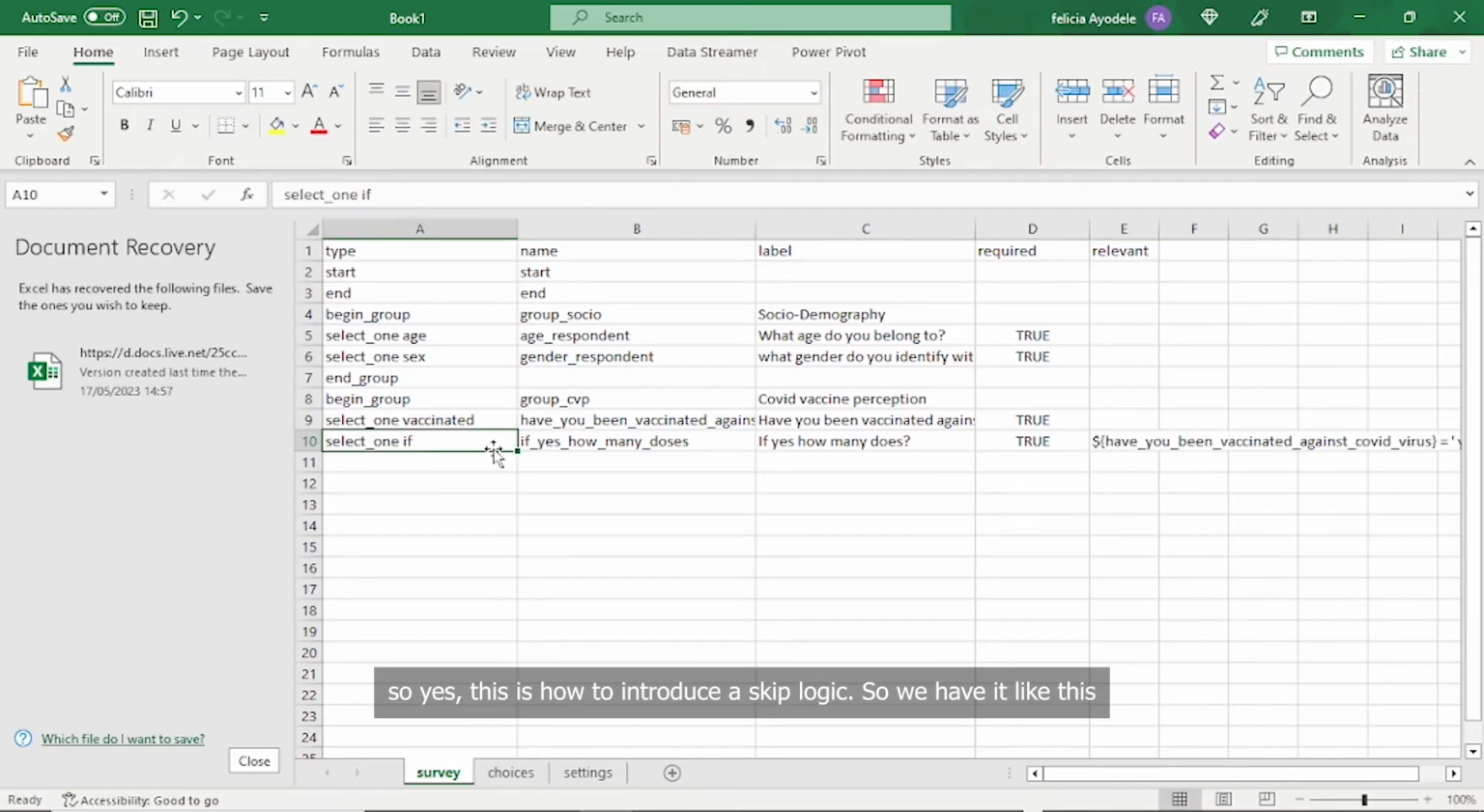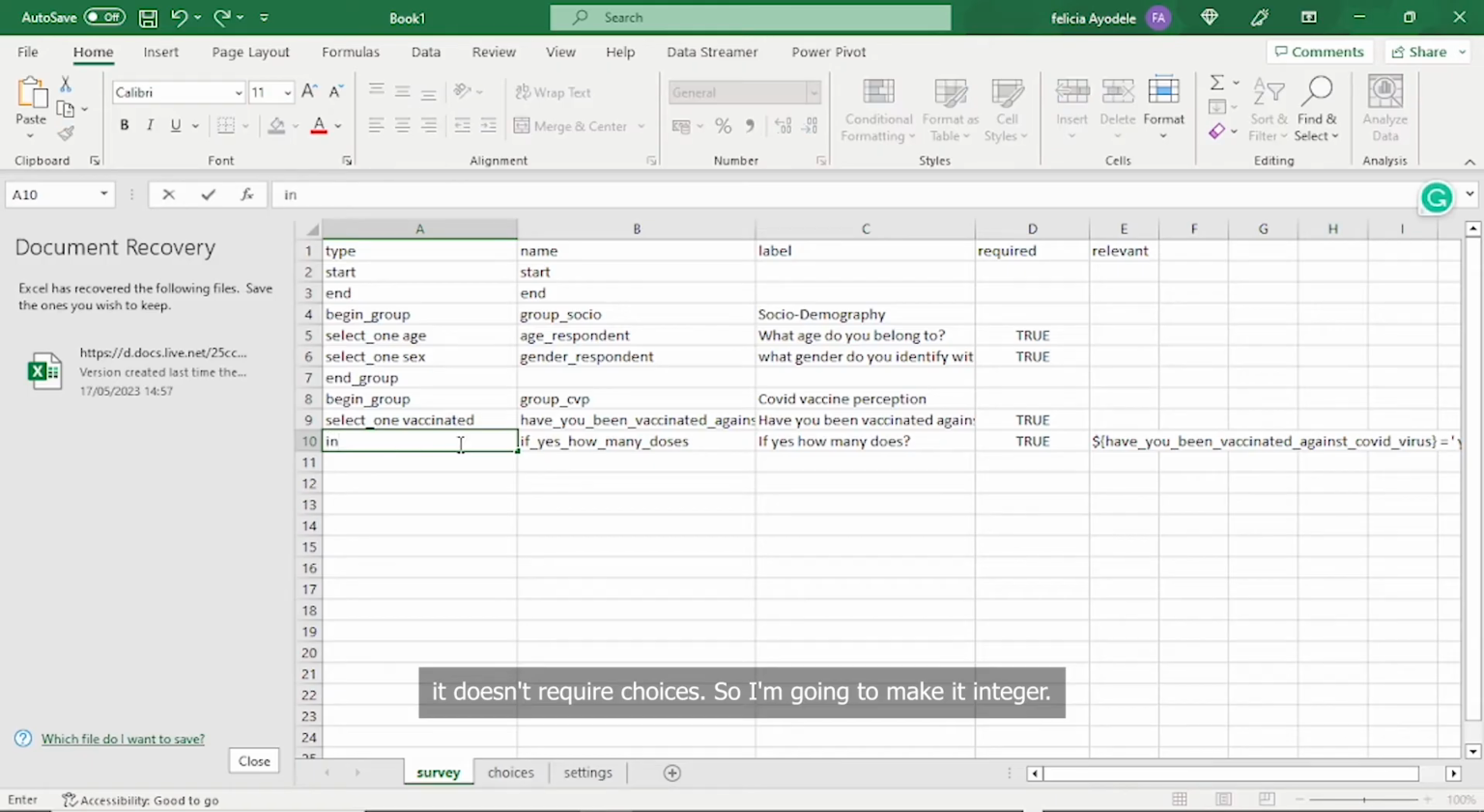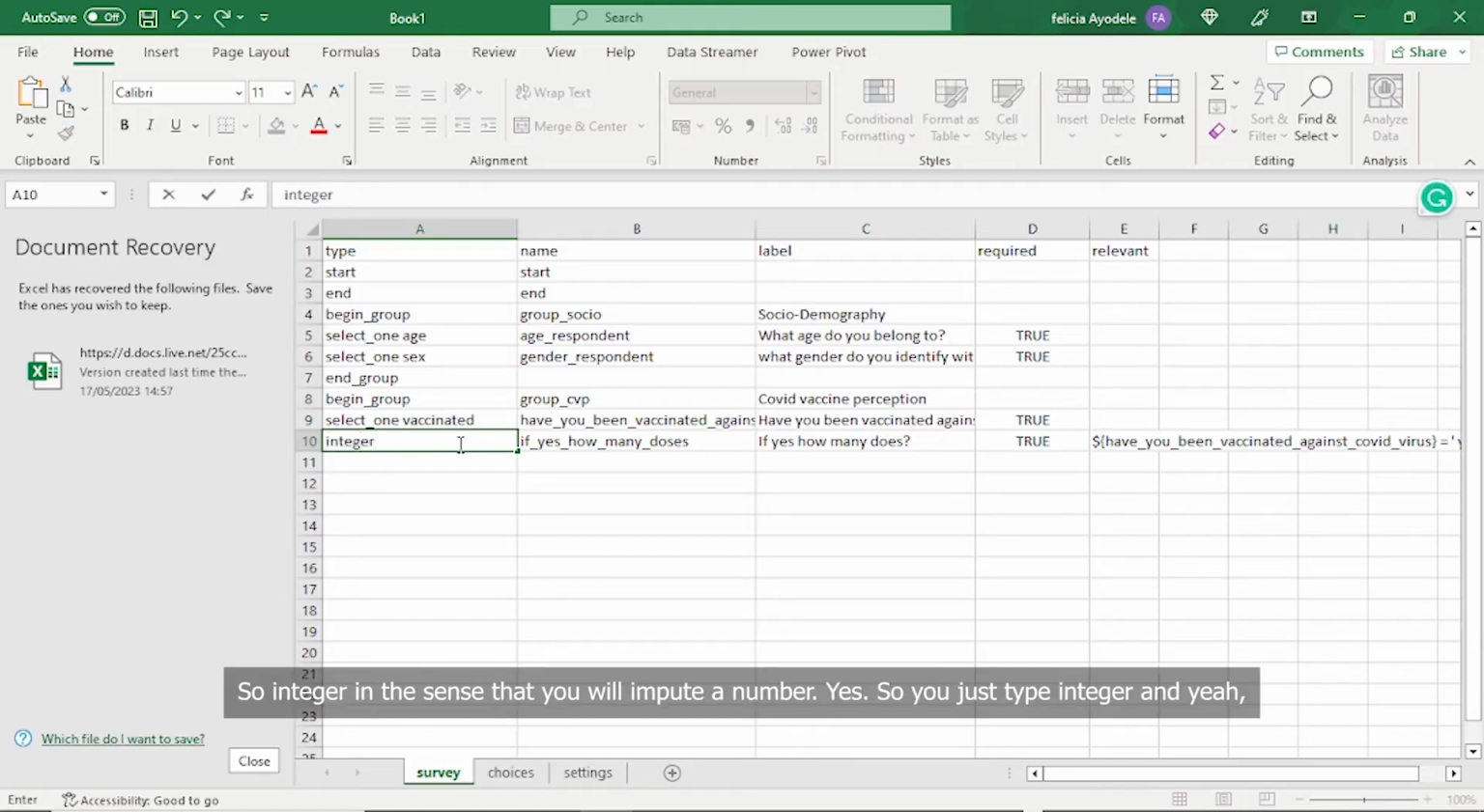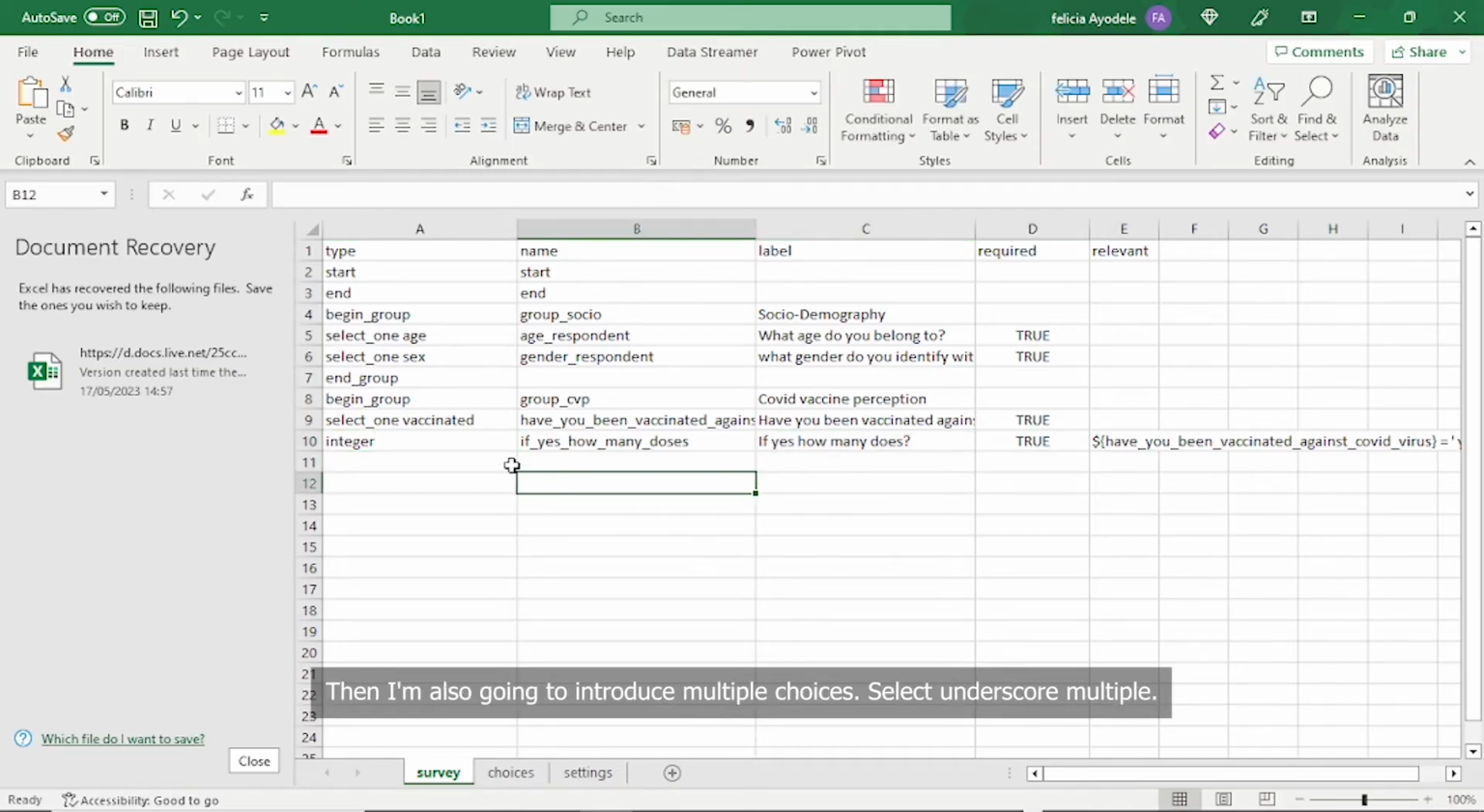So having done that, we have it like this. It's not a choice answer. It doesn't require choices. So I'm going to make it integer. Integer in the sense that you will input a number. So you just type it out, integer, and there we have it. Then I'm also going to introduce